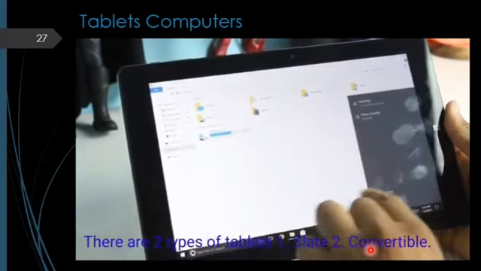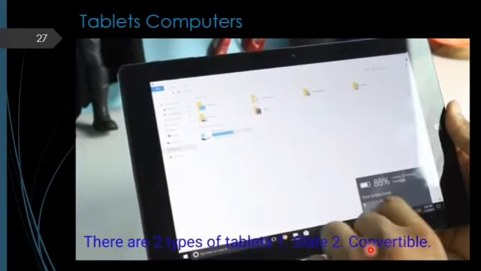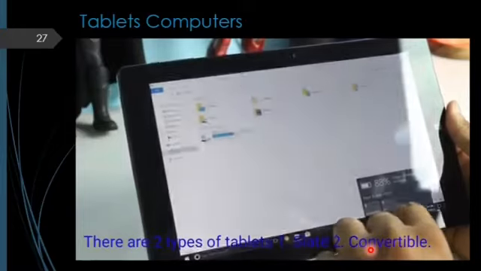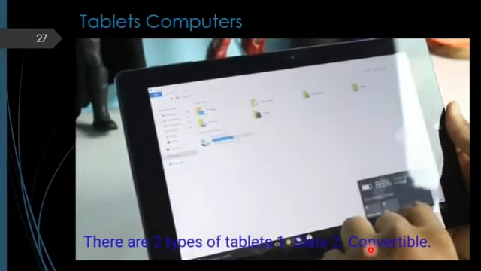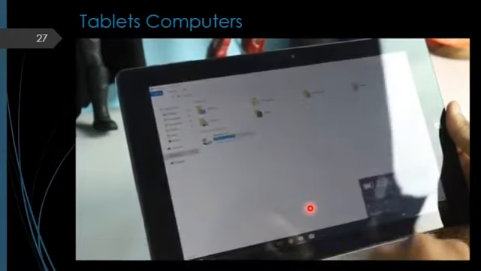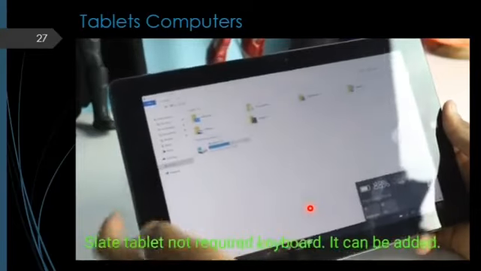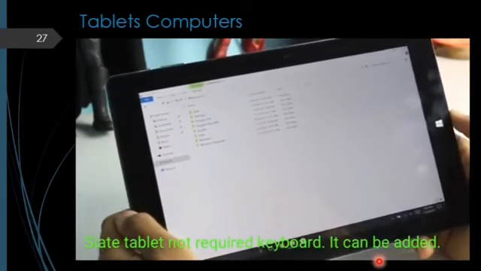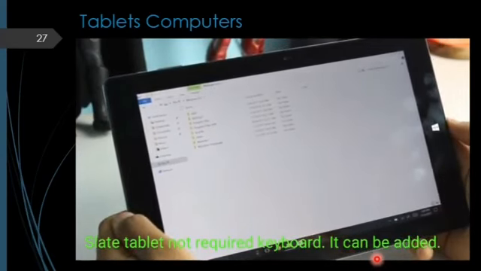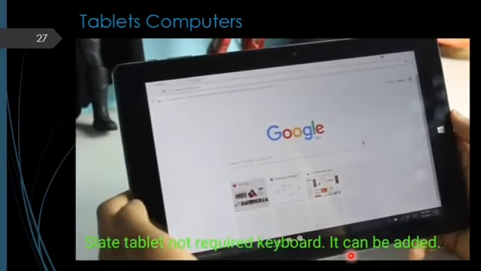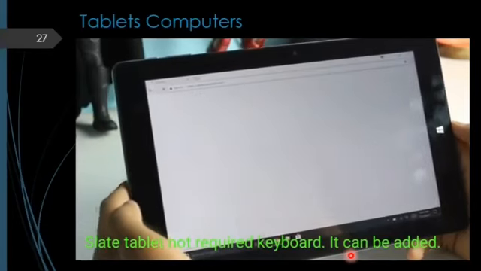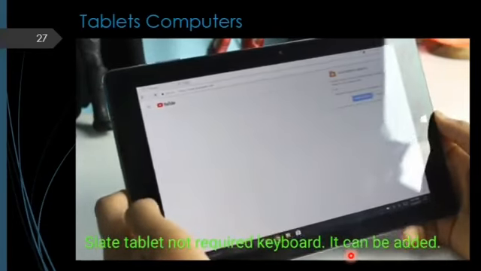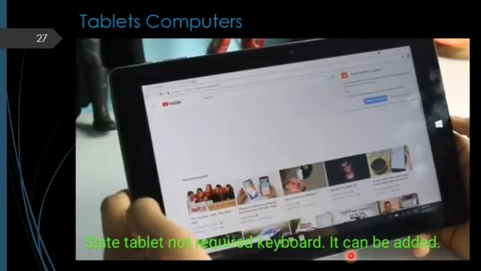There are two types of tablets: one is the slate tablet and the second is the convertible tablet. Now what is a slate tablet? A keyboard is not there in a slate tablet, and if we need a keyboard, it can be added to the tablet. So that's why it is called a slate tablet.